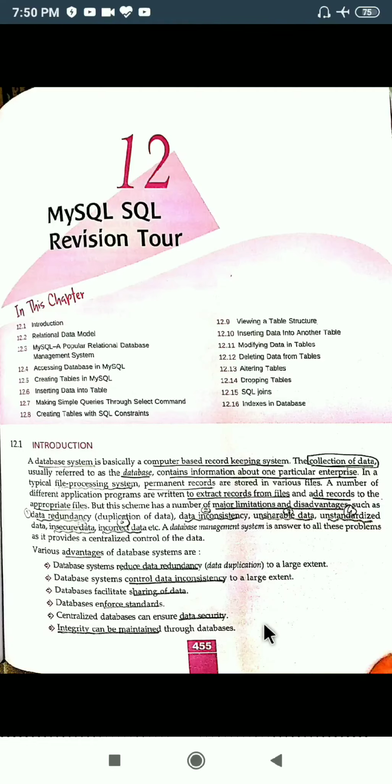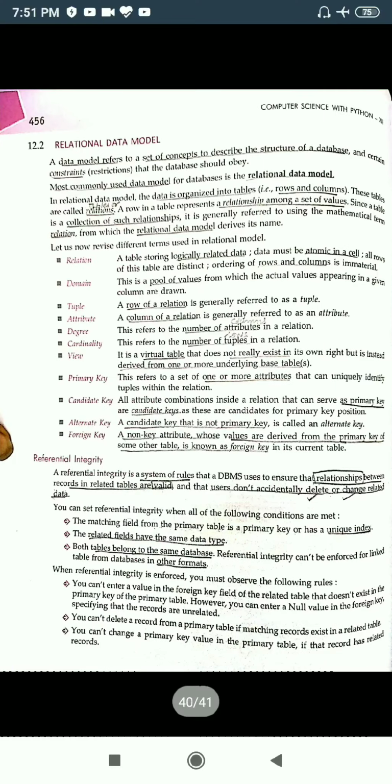Okay, the next topic is the relational database model. What is a data model? A database model refers to a set of concepts that describe the structure of a database. Structure of database means how the database will be defined.